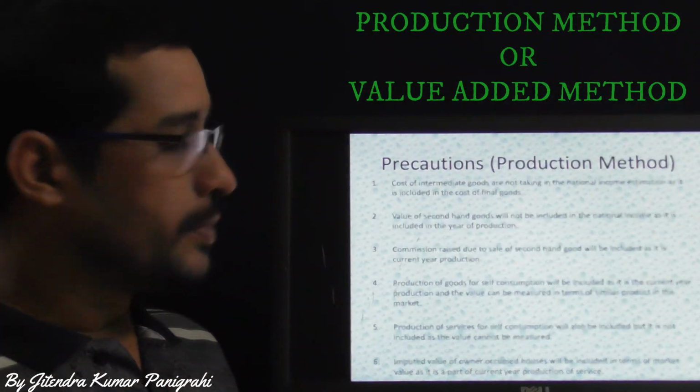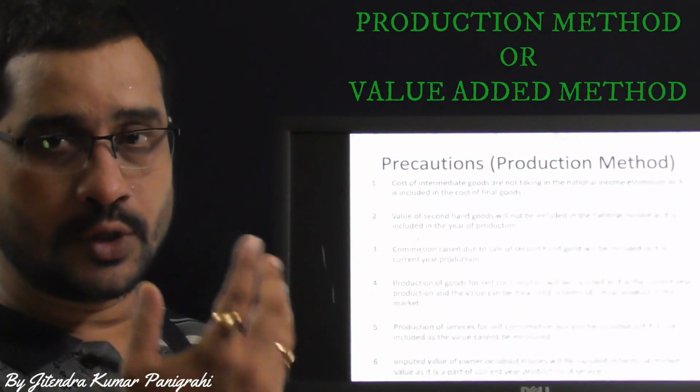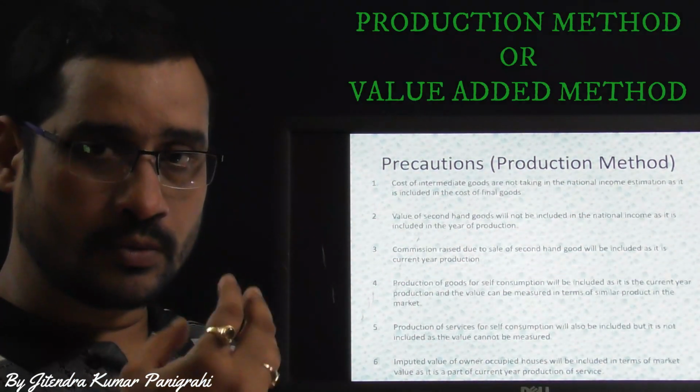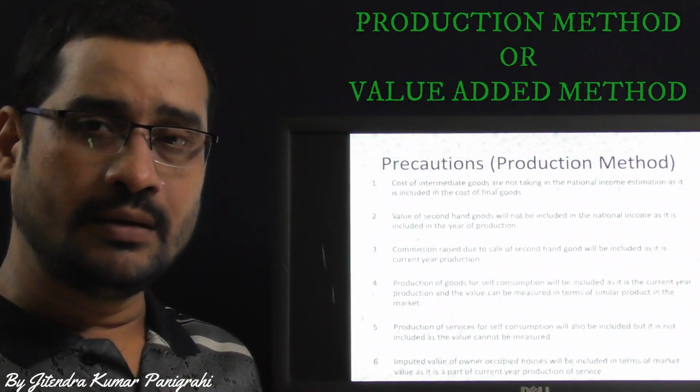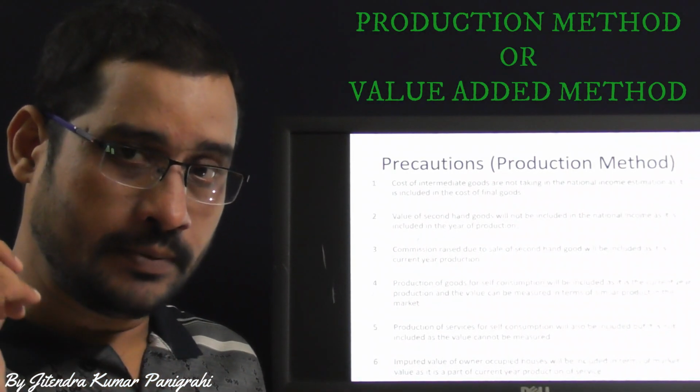Now coming to the part, the production of goods for self consumption. Suppose a farmer is producing goods, any good, for own consumption, then that will be included, because the value of the good can be measured in terms of market value.